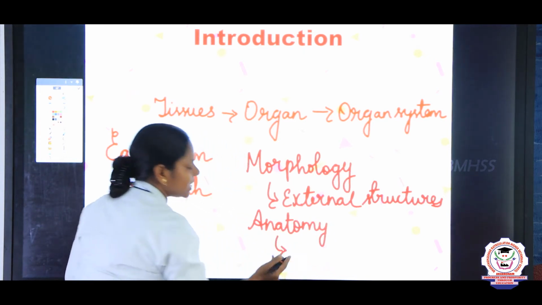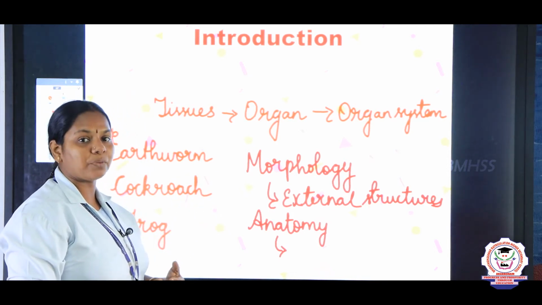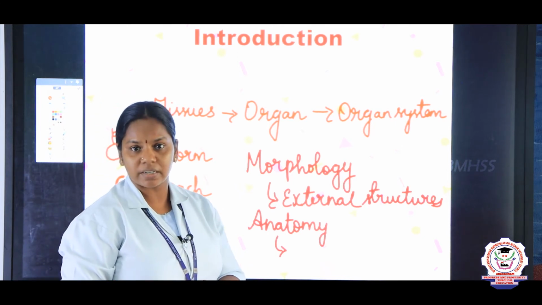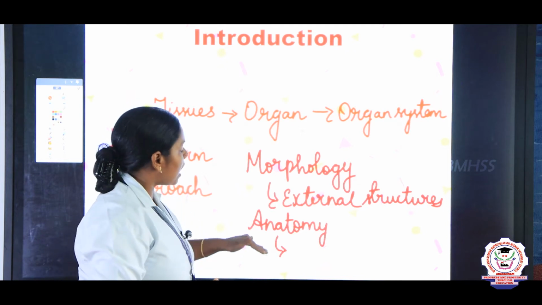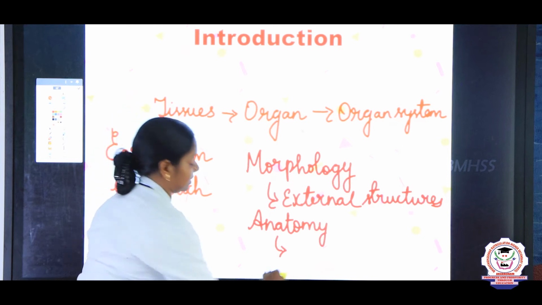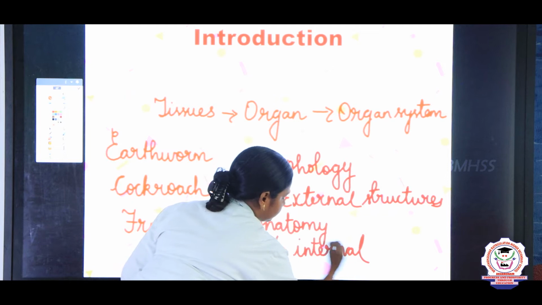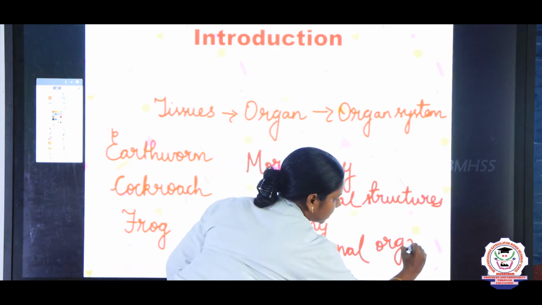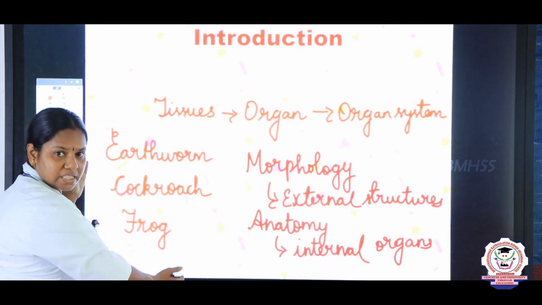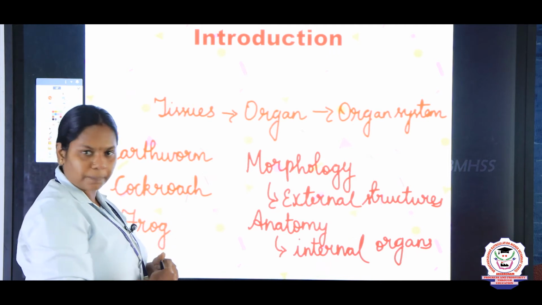Yes, if you see the body, if you cut, anatomy means to cut, right? For example, in the plant we can say TS of dicot stem, transverse section, and vertical section. Likewise, we can study the internal structures of organisms by using anatomy. So anatomy is the study of internal organs. In this chapter we are going to discuss the morphology as well as the anatomy of these three organisms. Let us go into the topic.